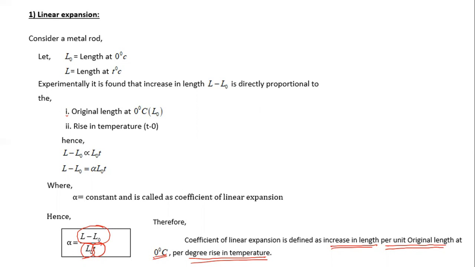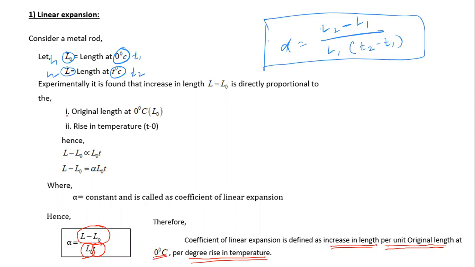Now, let me tell you one thing here. Instead of 0 degrees Celsius, if I consider this temperature is T1 and this length is L1, this temperature is T2 and this length is L2, then what formula for alpha do we get? Alpha is equal to the increase in length, L2 minus L1, divided by L1, the original length, and the rise in temperature is T2 minus T1. So this is the formula of alpha. If the first temperature is not 0, then we can write the coefficient of linear expansion this way also.